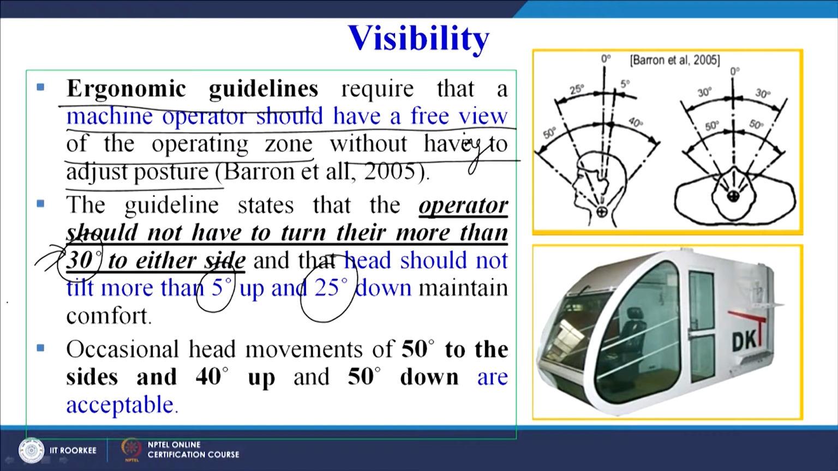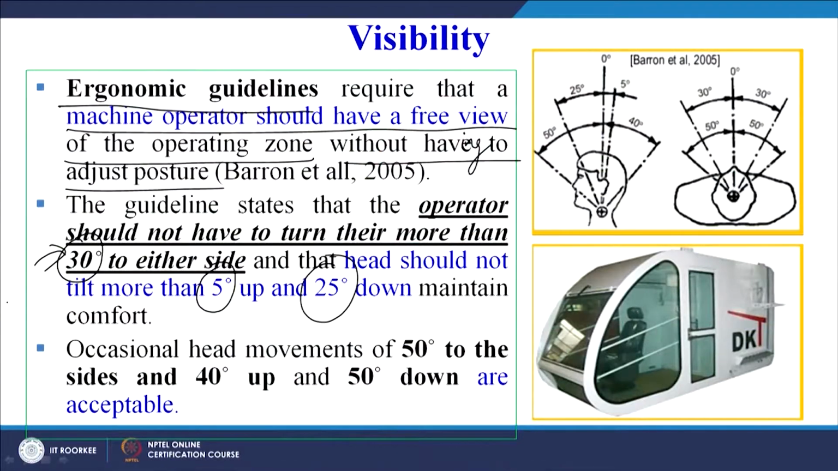So we can see he must not have to move too much, not up and down for the head motion. So that also is restricted. Once or twice we can do, there is no problem, but if you have to do the same thing again and again, maybe every 10 seconds or every 10 minutes, the neck and the shoulder as well as the back may get affected. So occasional head movements of 50 degrees to the sides, 40 degrees up and 50 degrees down are acceptable. So the range is given in which the head movements are acceptable.